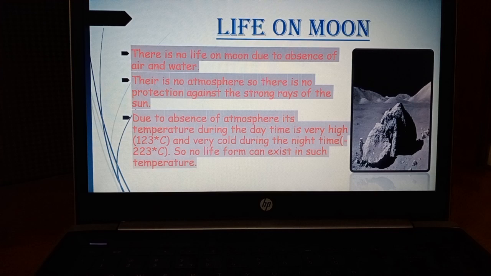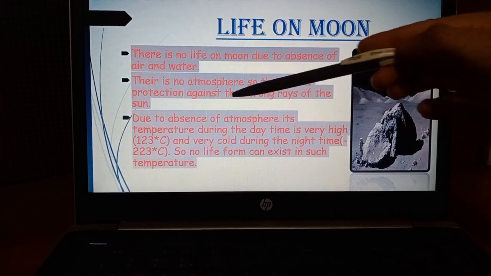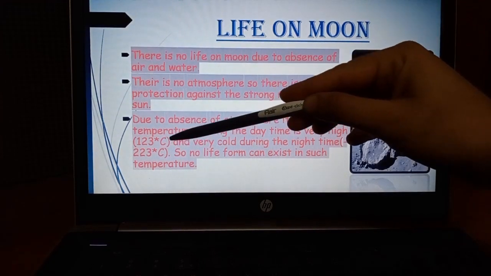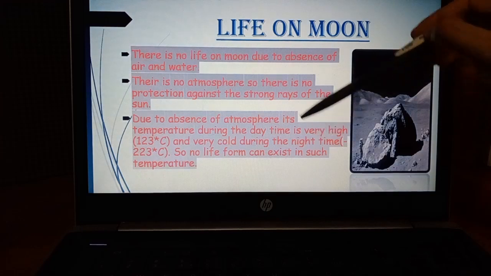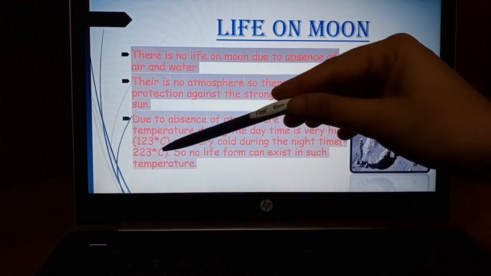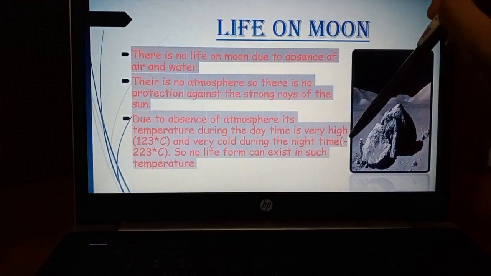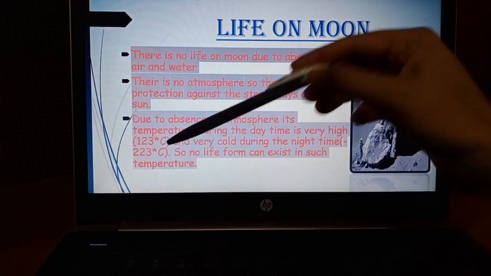But because air, the atmosphere, is absent on the moon, during the daytime the temperature is very high, that is 123 degrees Celsius, and at night it is very low, it is minus 223 degrees Celsius.